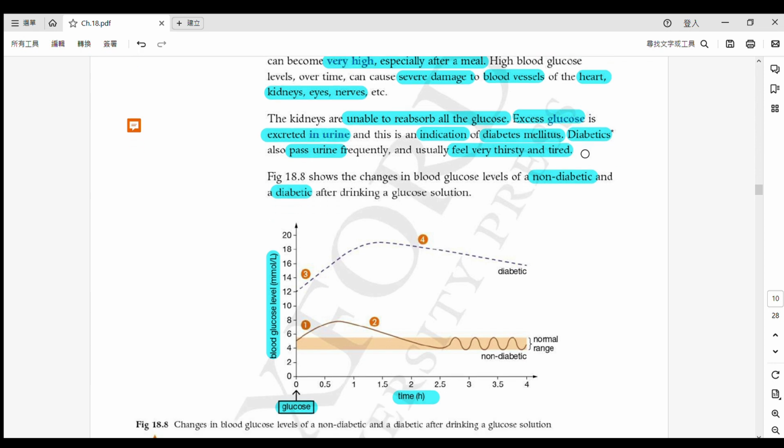So one last thing is that this diabetics, 呢啲嘅病人啦, they will still pass urine frequently because, for example, they will still need to remove the salts, they will still need to remove the urea. Alright? So normally, they will feel very thirsty and tired. Okay?